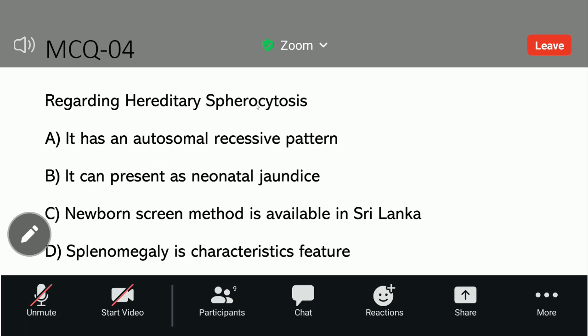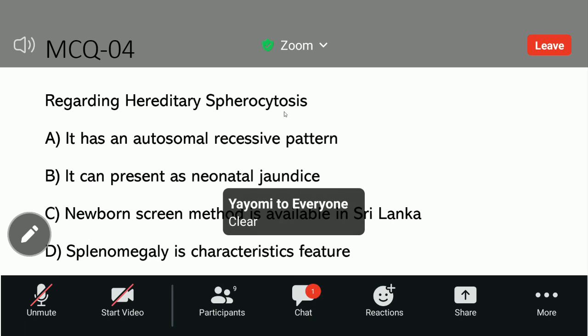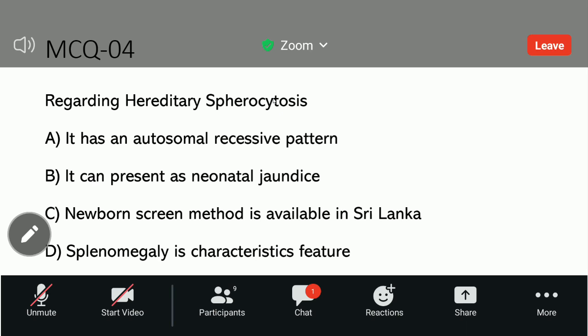This is a common topic for MCQs. Regarding spherocytosis, is it an autosomal recessive pattern? That is false; it is autosomal dominant. There are four patterns: autosomal recessive, autosomal dominant, X-linked recessive, X-linked dominant. You have to remember common examples for each, because they keep asking, sometimes like which of the following are autosomal recessive conditions. So just remember the common examples under each category.